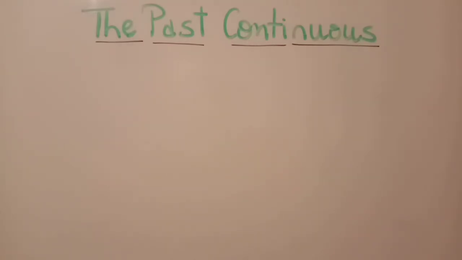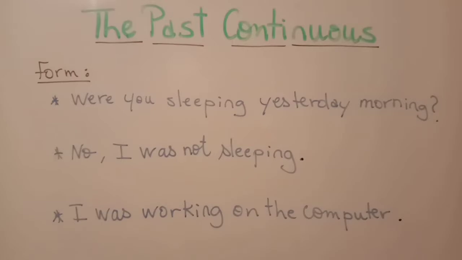Well, in today's lesson, we're going to look at the past continuous tense, its form and its uses. So let's get started. Let's study first the form of the past continuous, also called the past progressive. As you see on the board, you have three sentences: an interrogative sentence, a negative sentence, and an affirmative sentence. So let's study them together.